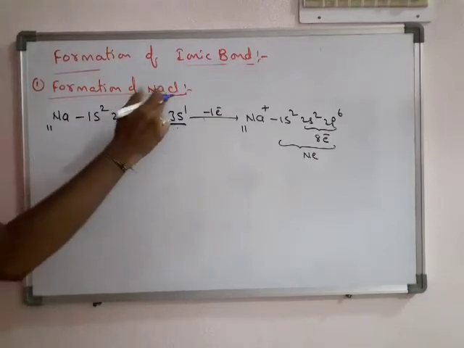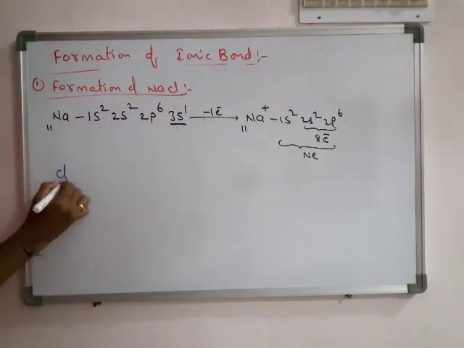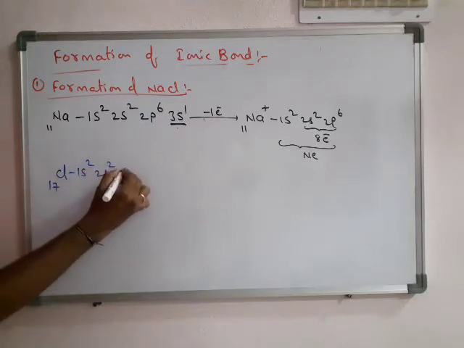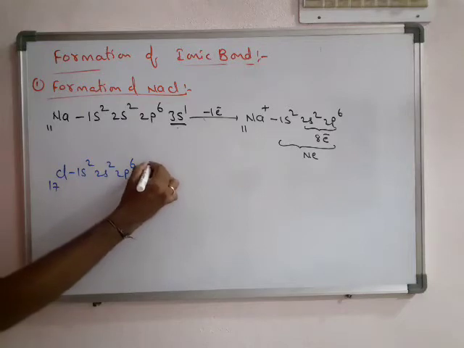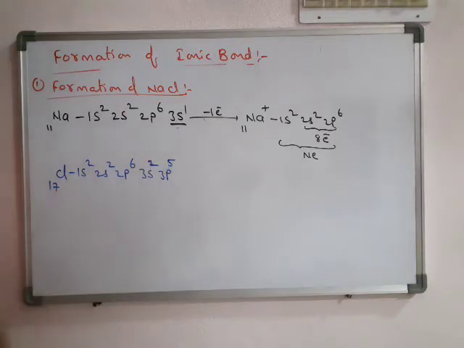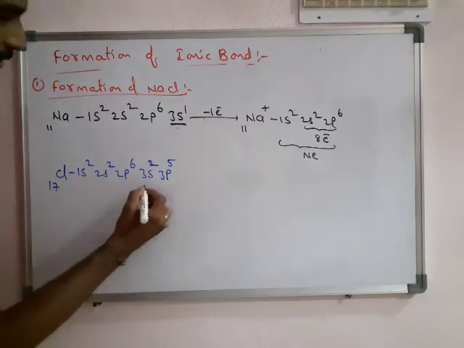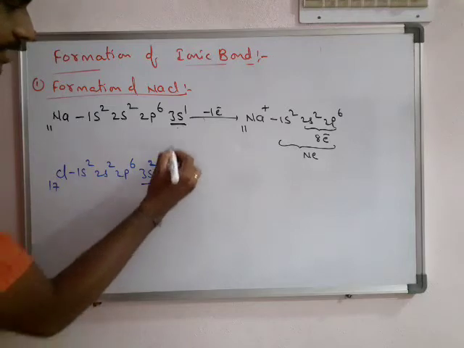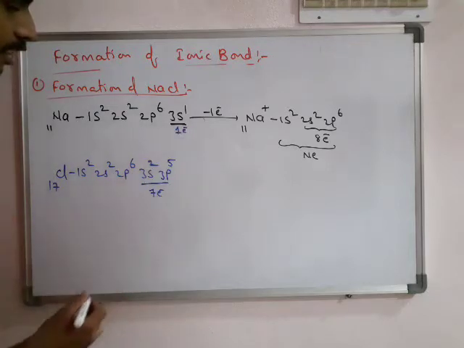Now see the Cl condition. Cl has atomic number 17. What is the valency shell? Third shell. How many electrons are there? 7 electrons.